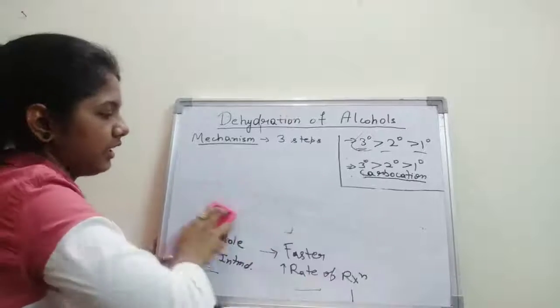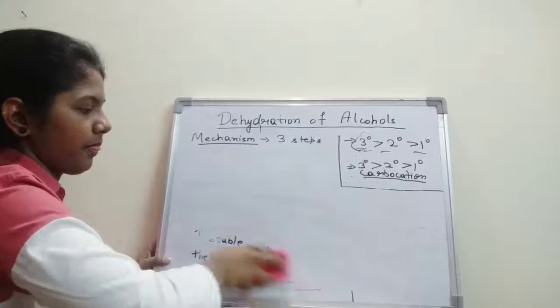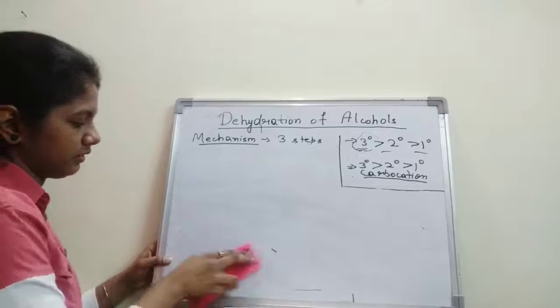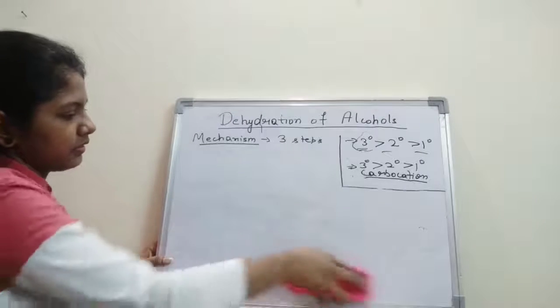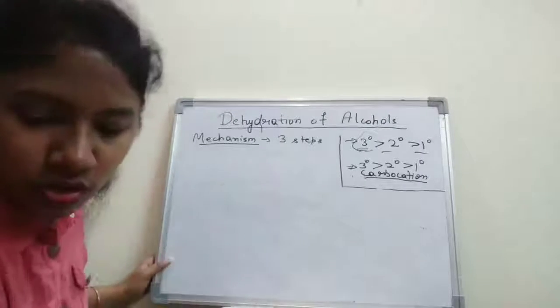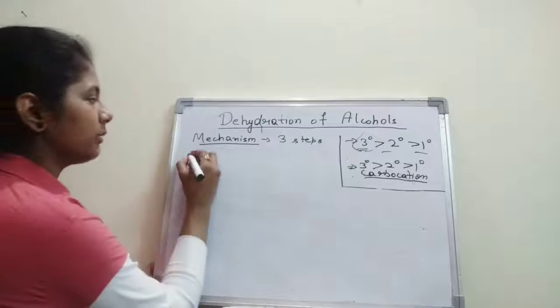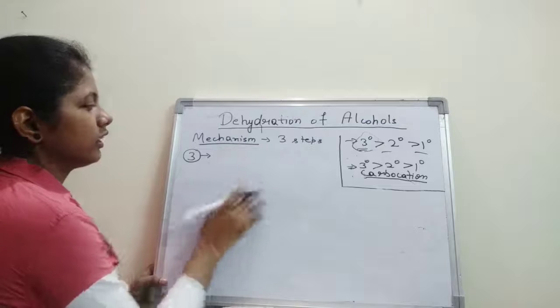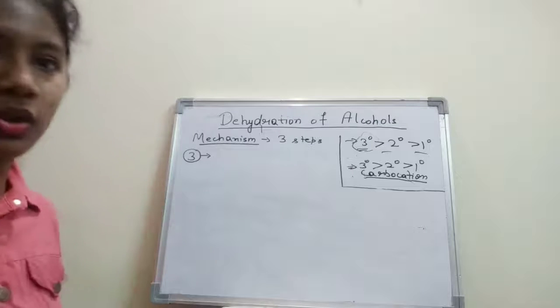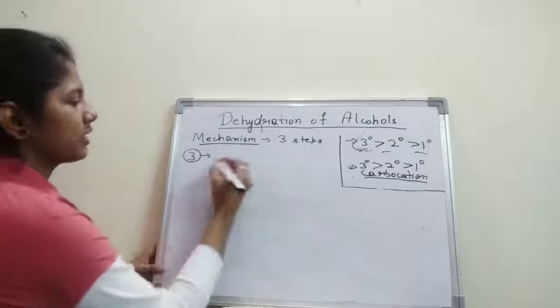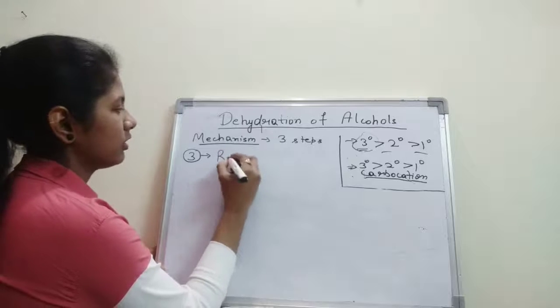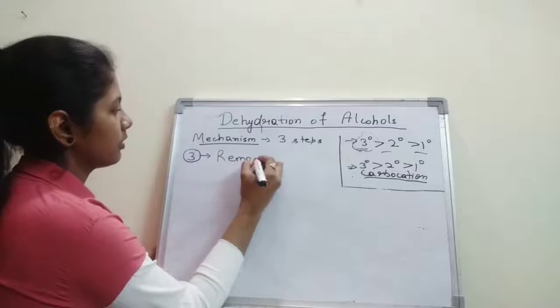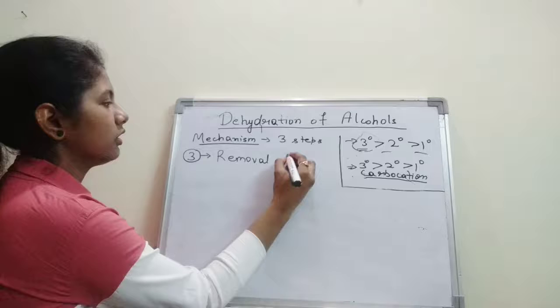Okay, so let's see here. So see step 3. What is our step 3? Step 3 is nothing but the deprotonation of the carbocation, or you can say removal of H plus. So I'm writing removal of H plus.